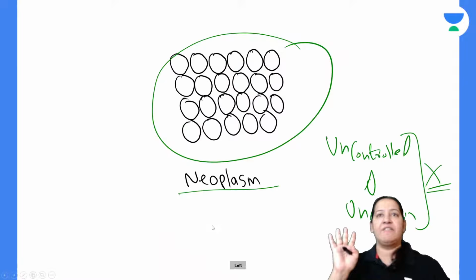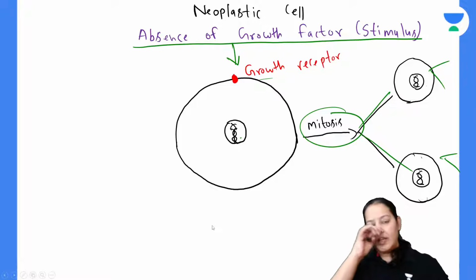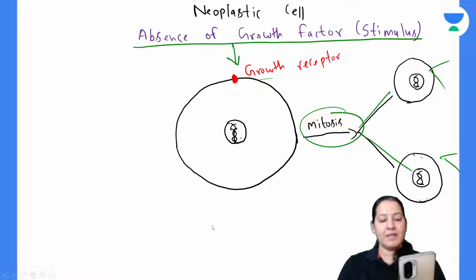Now you will never forget the definition if you have seen this diagram. Give me a thumbs up. Hi Himanshu. So give me a thumbs up. You got the definition. This is a neoplastic cell.